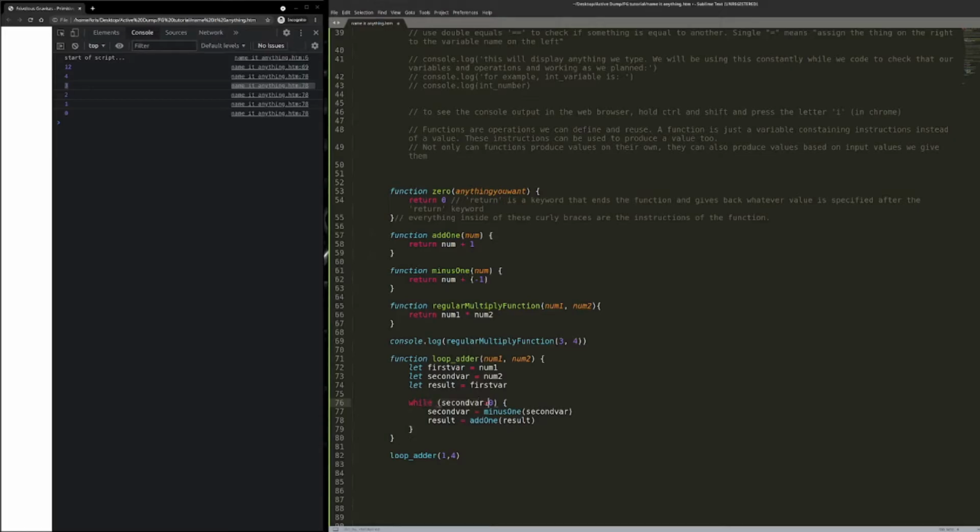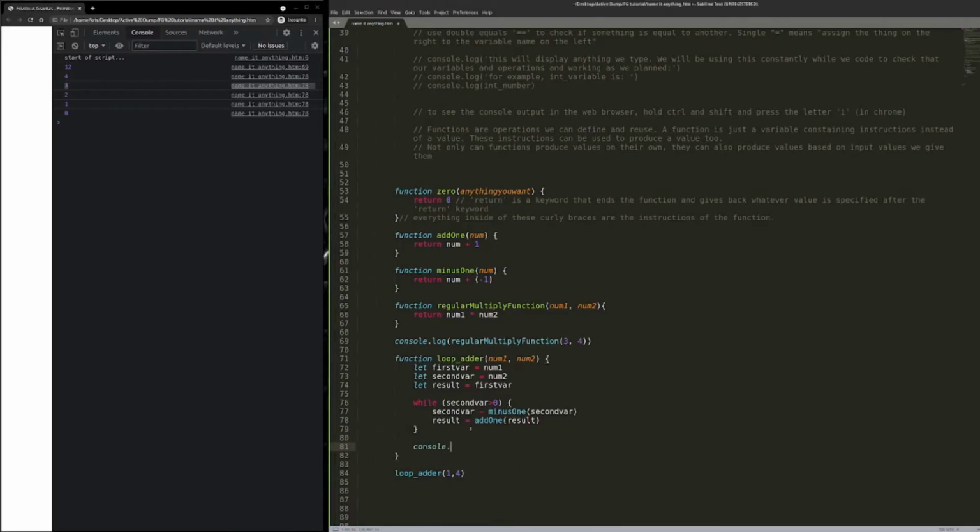So every time the code inside of here is run as a loop until this number decreases down to 0, I'm going to be adding 1 every step of the process as well. And that's going to, let's console log that too actually, at the end of the function. Console.log result.